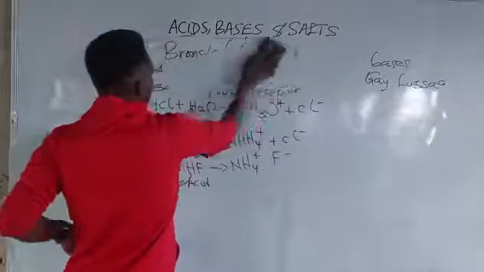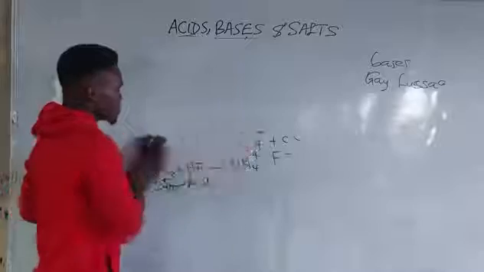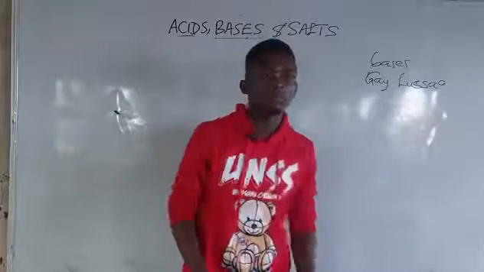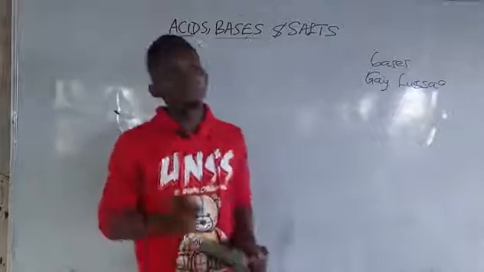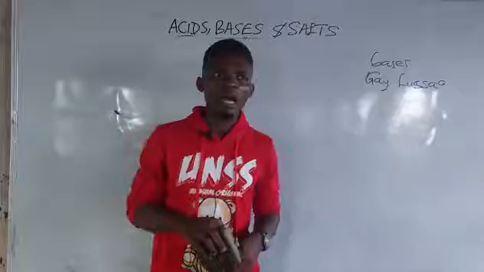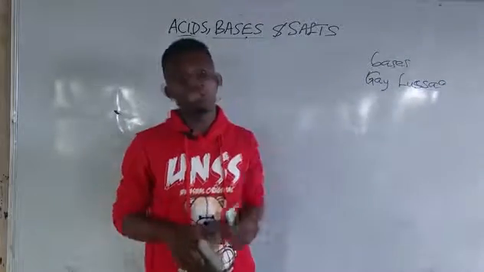Please note, the most acceptable definition of what acids and bases are was stated by Gilbert Newton-Lewis.